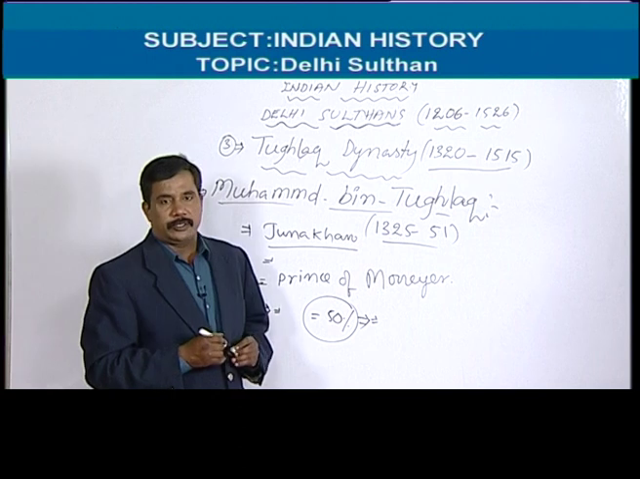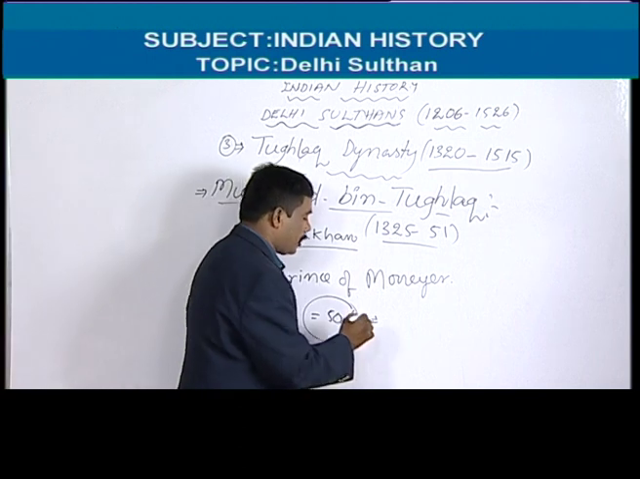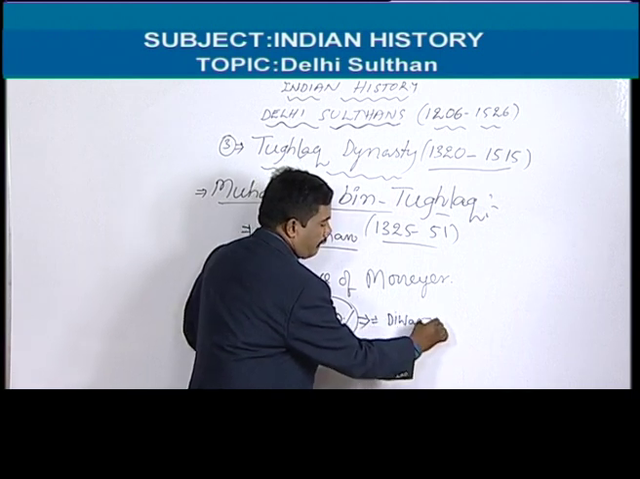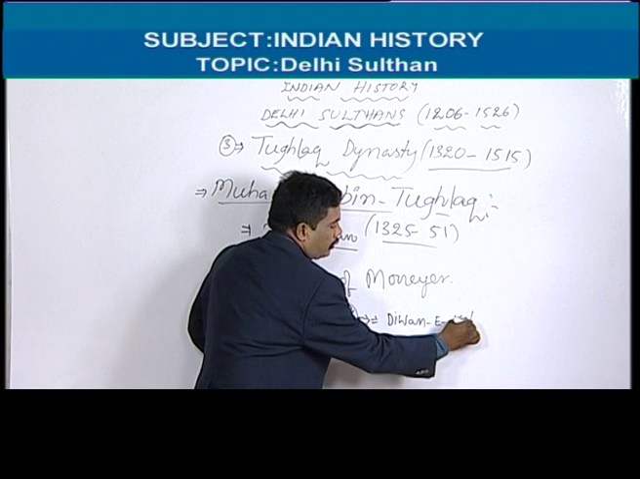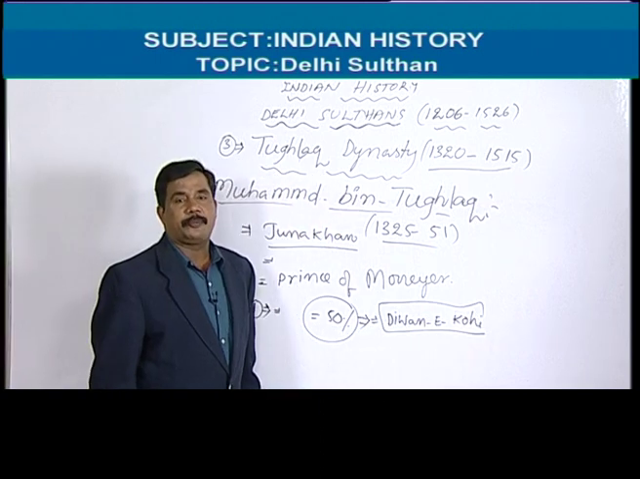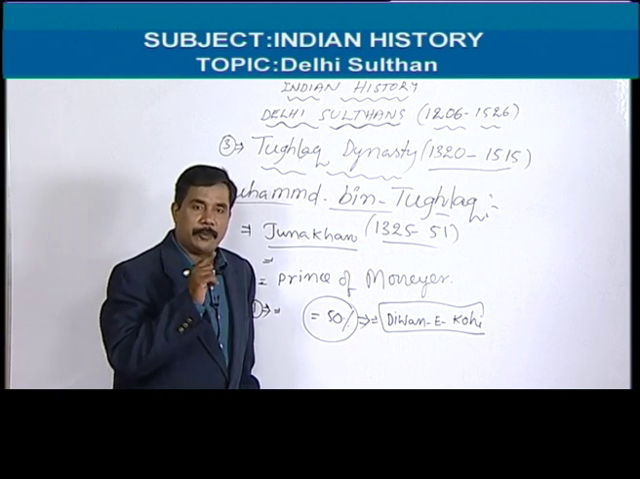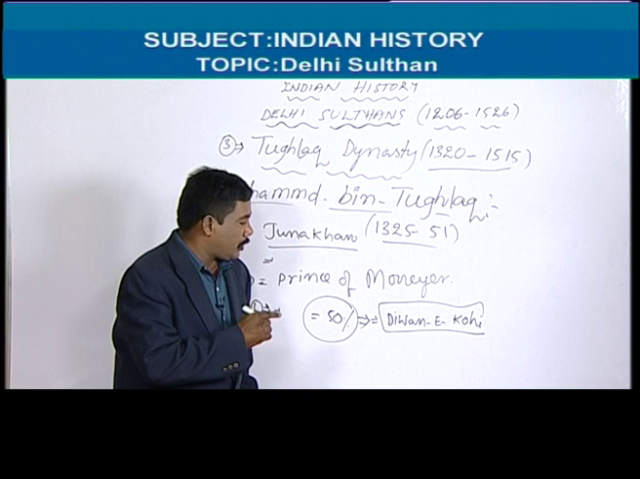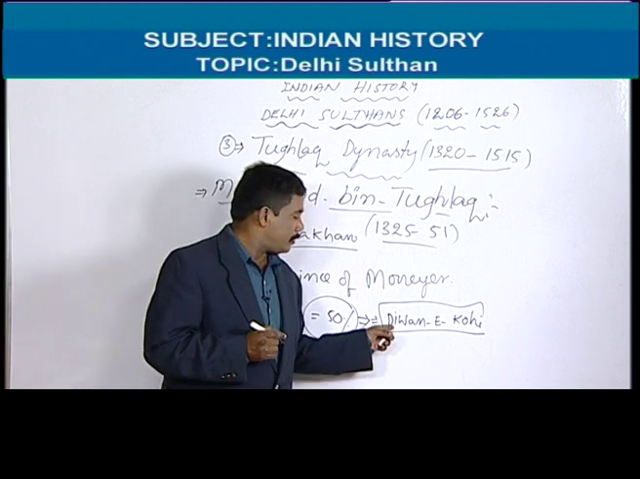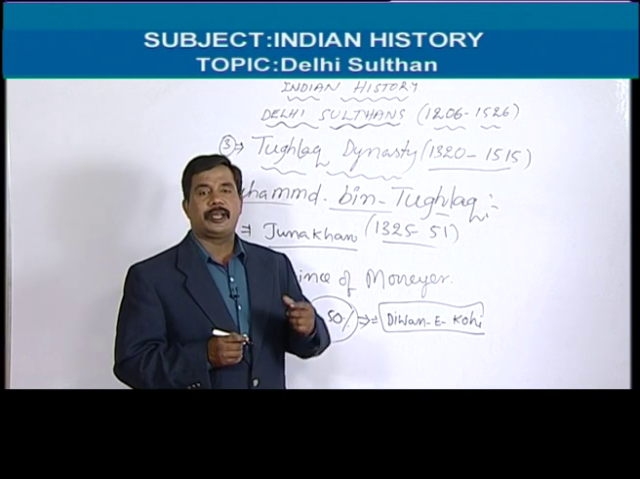To cultivate, to develop the irrigation, he introduced the new department Diwan-e-Kohi. This is called the agricultural department. Whenever famines occurred in the Ganga Yamuna Doab, he wanted to develop that area, the irrigation of that area. That's why he established Diwan-e-Kohi. So within a short period, that area became cultivated.